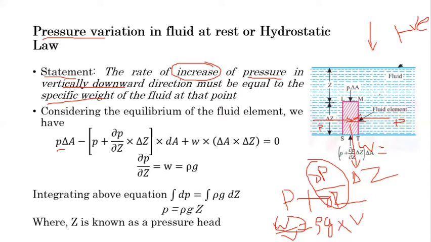Okay. Now just simplify this equation. What do we get here? Just open the bracket.